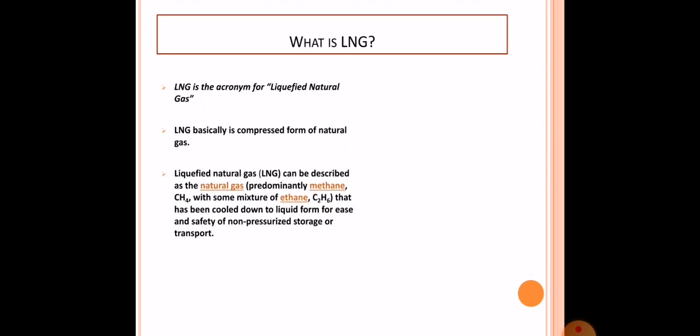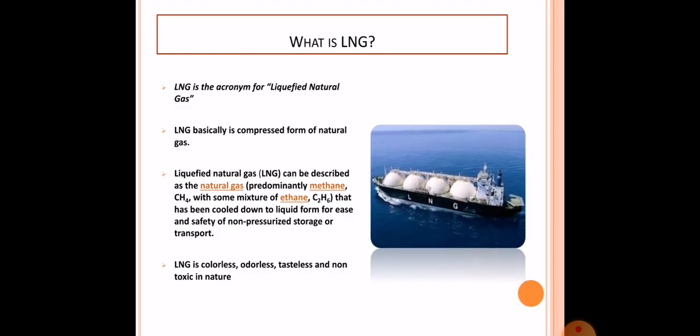First of all, what is LNG? LNG stands for liquefied natural gas. It is referred to as the compressed form of natural gas. Now, what is natural gas? Natural gas is a mixture of methane and other primary gases found in nature, such as nitrogen, sulfur and carbon dioxide. Natural gas is compressed or liquefied to form LNG by applying high pressure and low temperature. The LNG found in nature is often colorless, odorless, tasteless, and non-toxic.